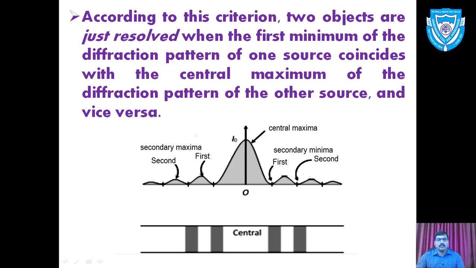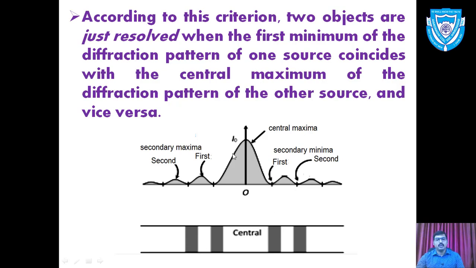So here we have the diffraction pattern in which the portion having the maximum amplitude or maximum intensity is called the central maxima, which we have given in the diagram below. This portion is called central maxima in the diffraction pattern. Then we have the first secondary minima, shown here in terms of intensity as minimum or zero intensity. So the first secondary minima is located at this location.